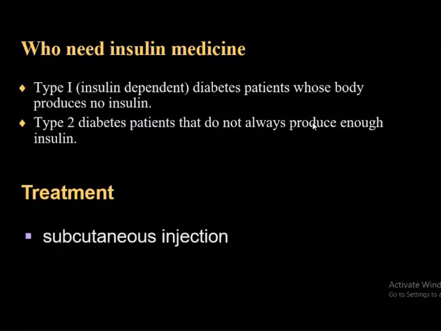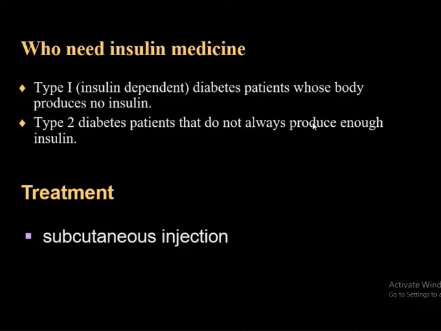Now, who needs insulin medicine? Type 1 insulin-dependent diabetes patients, whose body produces no insulin, and type 2 diabetes patients, who do not always produce enough insulin. These two groups need insulin. Treatment is by subcutaneous injection. Only in hospitalized patients can we give an IV infusion. In diabetic ketoacidosis, we use IV insulin.